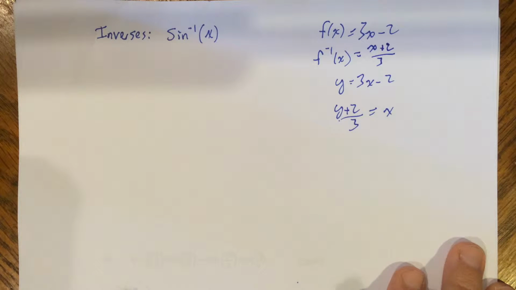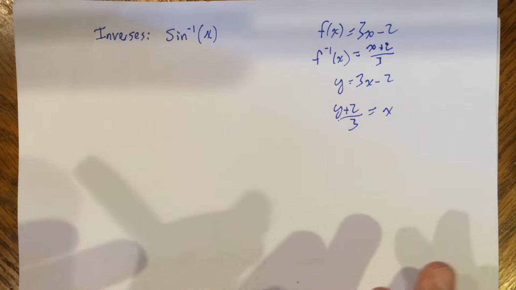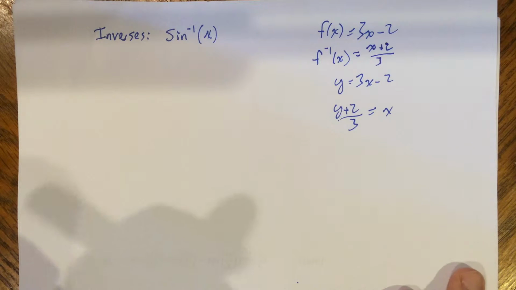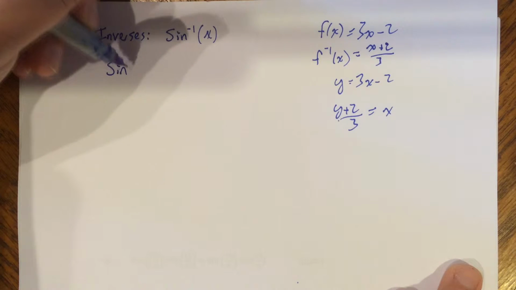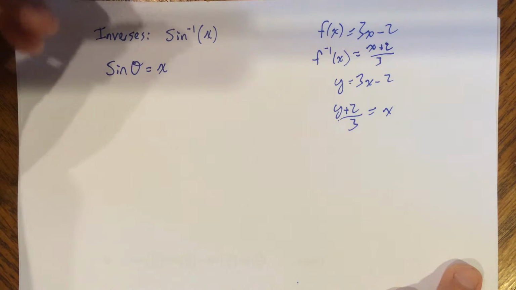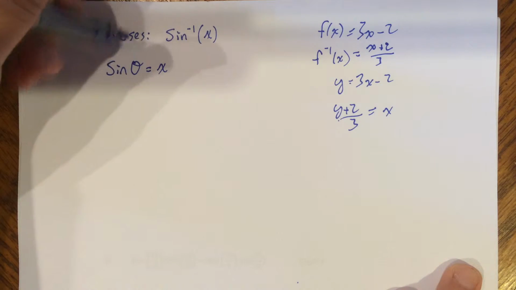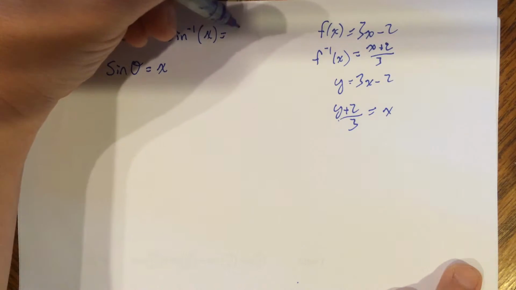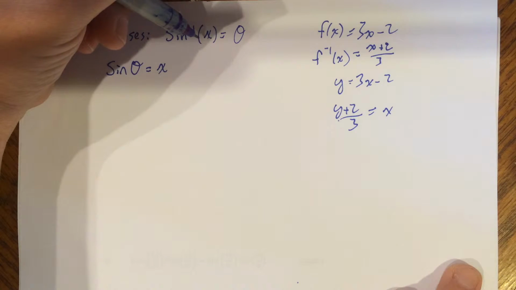So inverses is solving for the variable in play, and it's getting a variable in play on the other side of the equal sign, so it actually equals something. So if I'm looking at inverses, sine inverse of x really means sine theta equaled something. We'll say x. And so sine inverse of x is saying what is the angle that gave me that actual, or what is the radians, what is the arc length that gave me that actual answer.